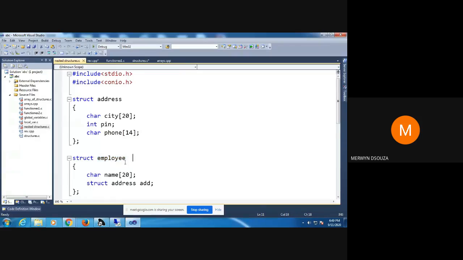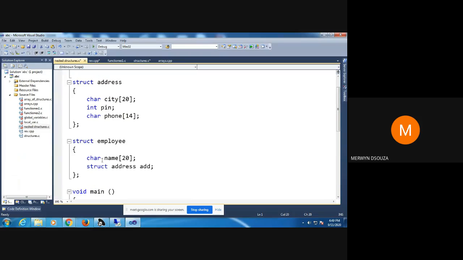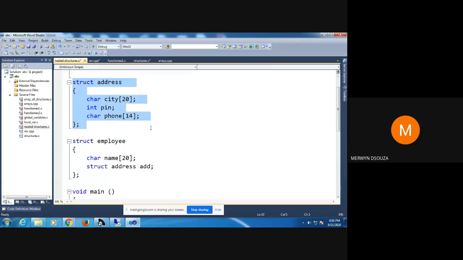So whenever you see something like this, this is known as nested structures. Nested structures. So one structure is within the other structure. Sometimes you need to do it like this. So address, for example, will have three different components, say the city, pin, and the phone number. So you can declare it as another structure. You need not always do it, but it can be done. So I'm just showing you that it can be done.